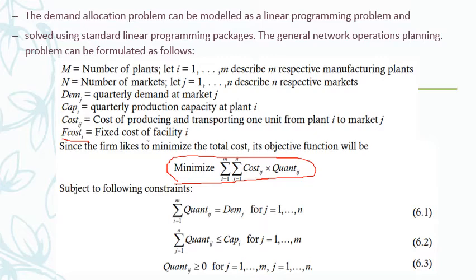And quantity should always be more than or equal to 0. It cannot be less than 0. It can be 0, but it cannot be less. I cannot have a negative quantity. This is the third constraint. Okay, now let us go to a numerical example.